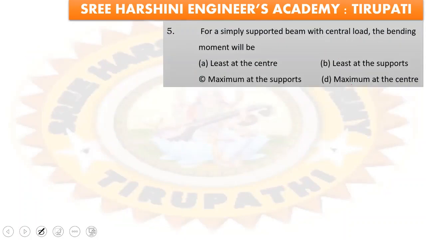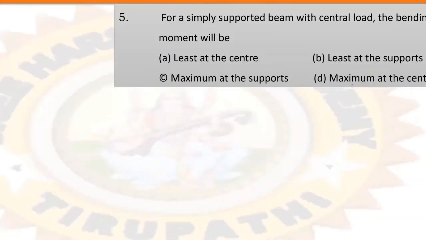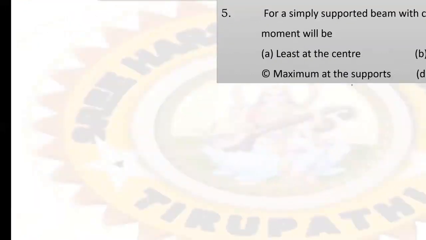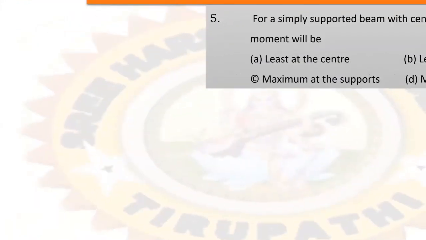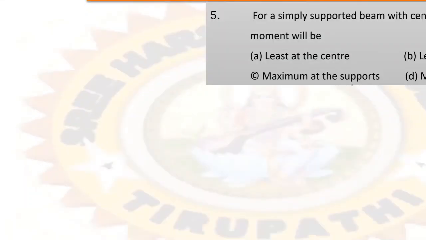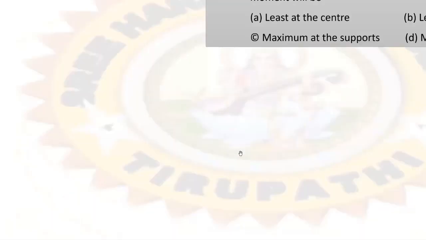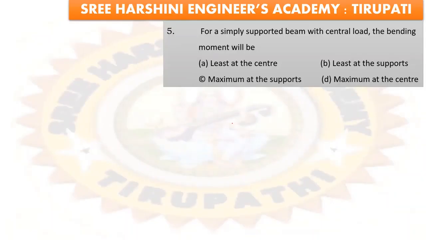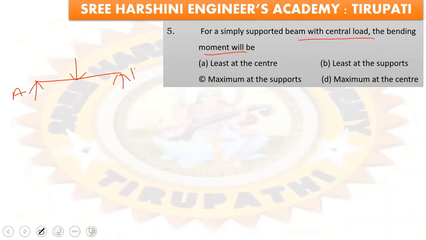Next, fifth question. For a simply supported beam with central load, the bending moment will be? So simply supported beam with central load. So A, B, central load having W, right? Span L. Bending moment diagram.